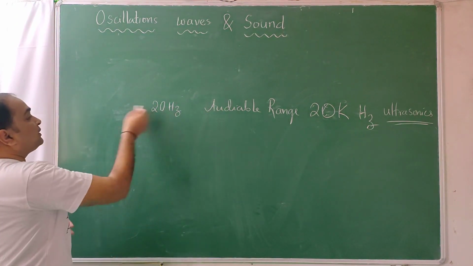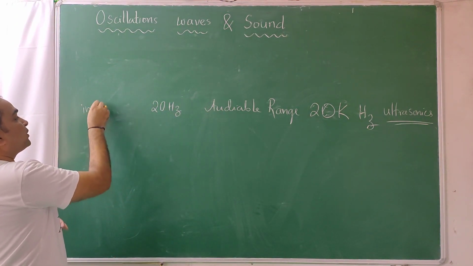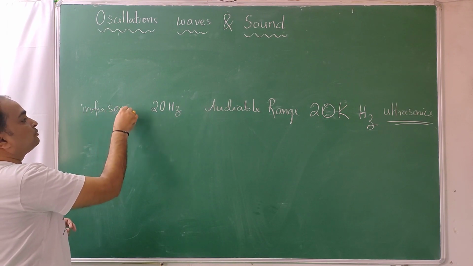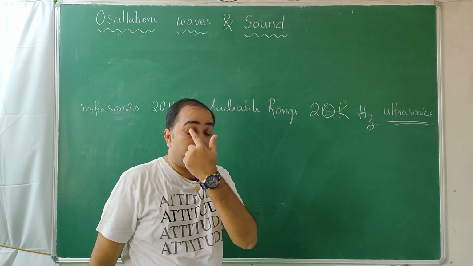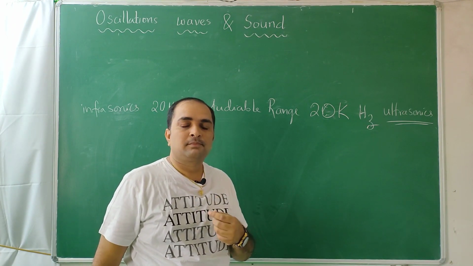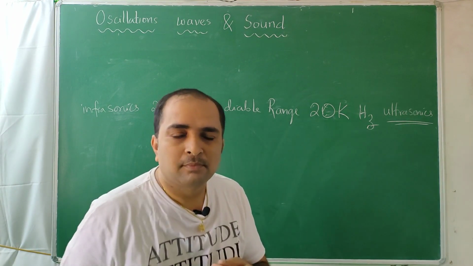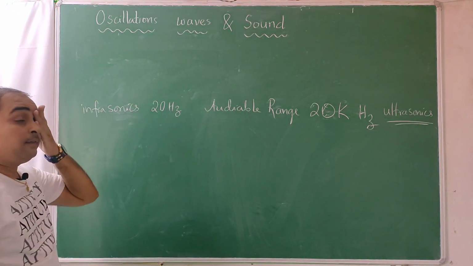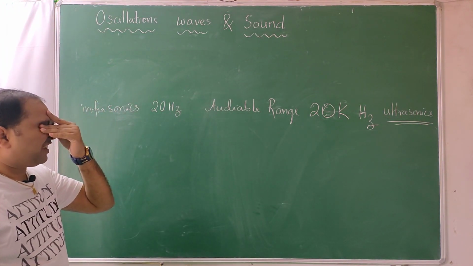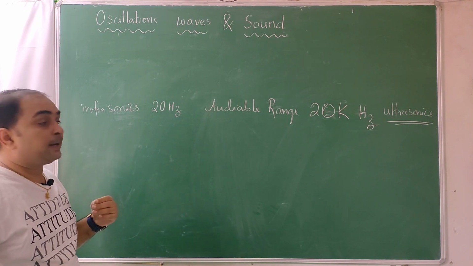Frequency is measured in hertz. Frequencies less than 20 hertz are called infrasonics. These frequencies also you cannot hear. So I am talking, you are listening. I'll vibrate my eyes, you see, you can't hear it. Because some frequencies which are very low also you cannot hear. Some which are very high also we cannot hear.